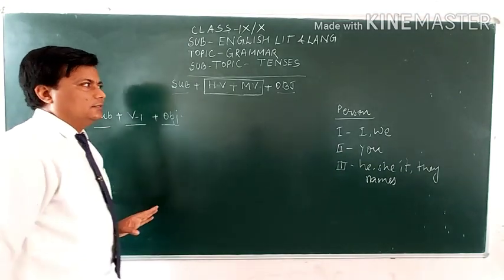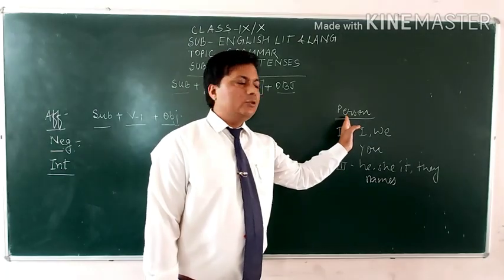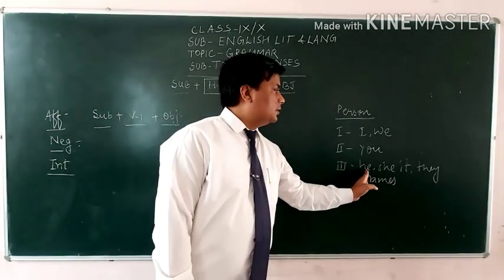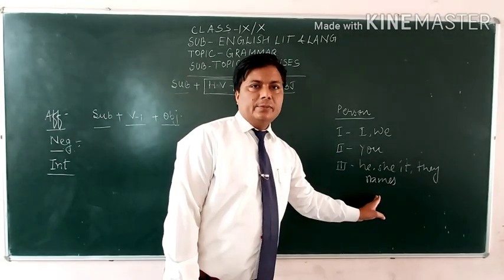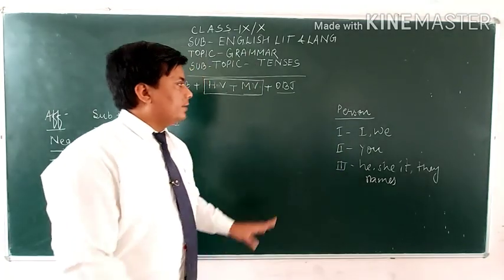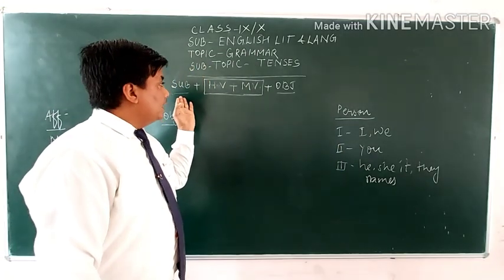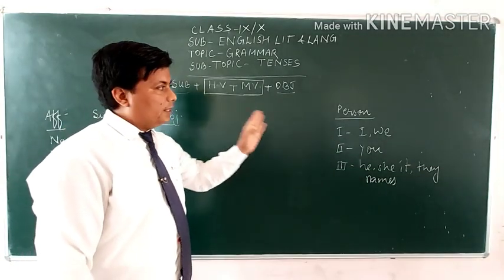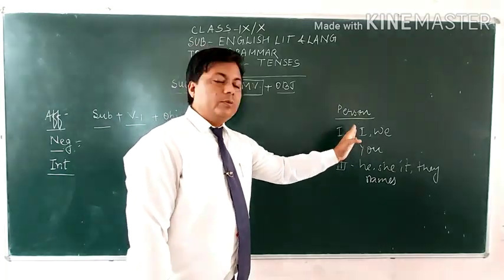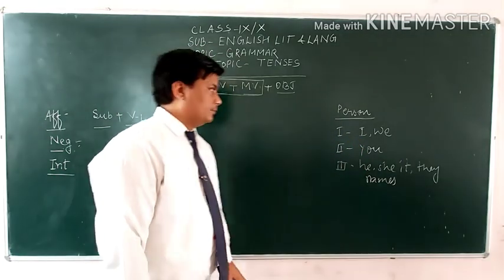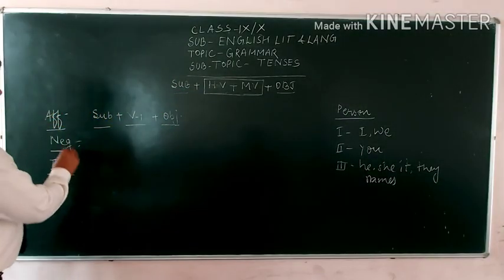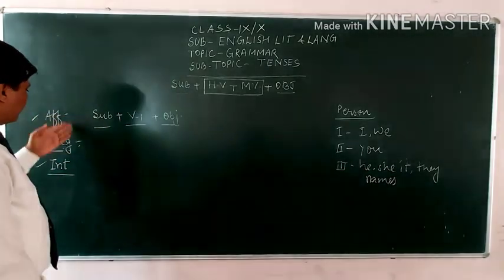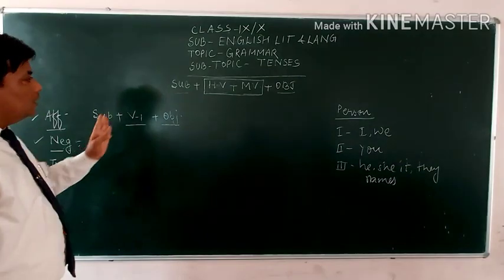But before that, I want to tell you about the persons that are used. In the first person, I, we. In the second person, you. In the third person, he, she, it, they and names. These are used because this is a very important part of the subject, and the helping verb works on the basis of the subject. So please keep in mind which one is the first form, second form and third form of the person. Let us see the affirmative sentence, negative sentence and interrogative sentence. In these forms of sentence, we make the tenses.